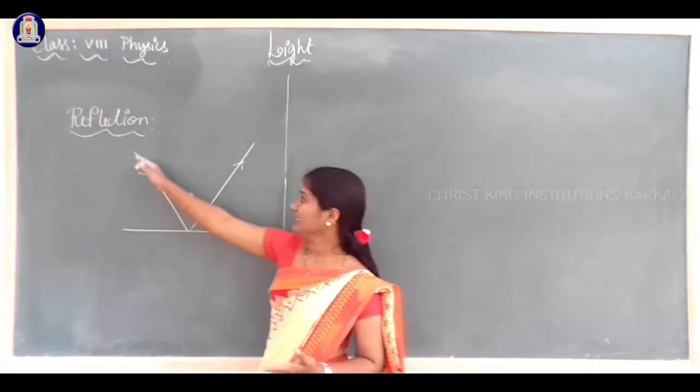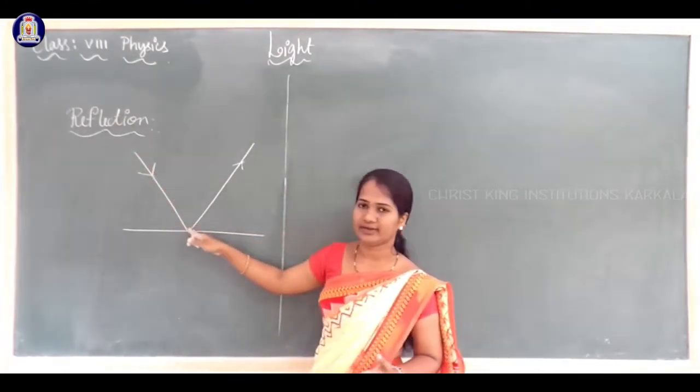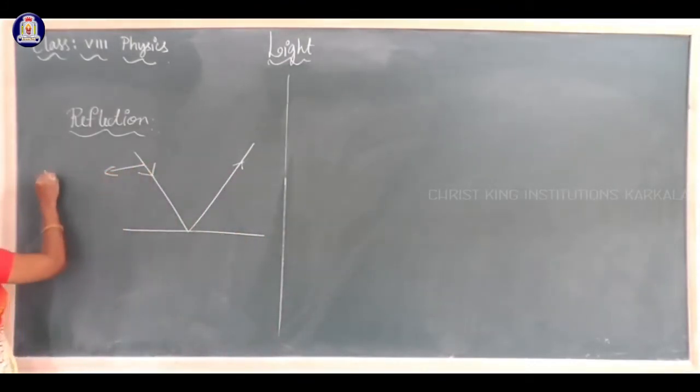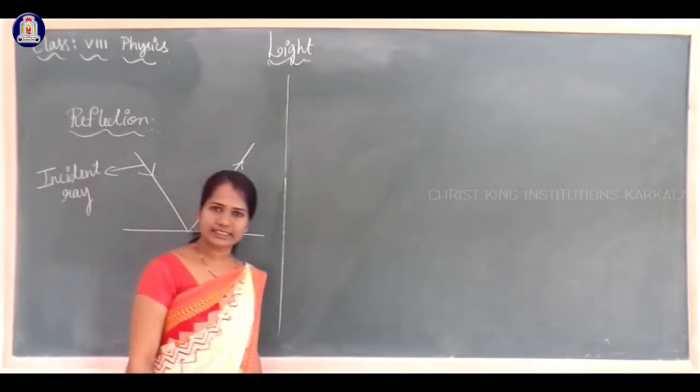Here the light which falls on the surface, this ray of light, we call the incident ray. The light which falls on the surface is called incident light or incident ray.